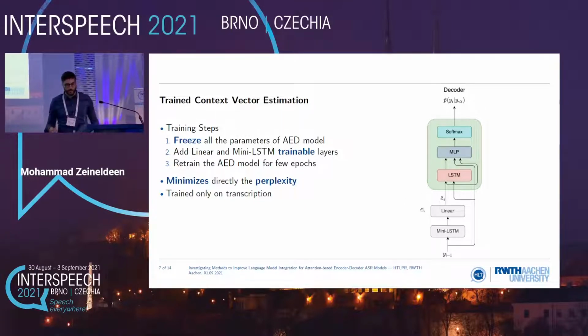And this is, as you see, position independent, and this MiniLSTM only considers labels. Since the objective function is cross entropy, we directly minimize the perplexity, and also this is trained only on transcription. And we don't have to train this for a lot of epochs, so it was enough to train only on a few epochs. And we will see later that this method achieved the best results.